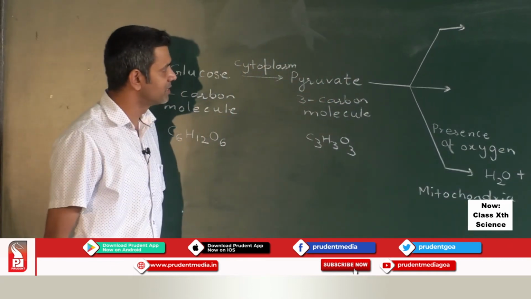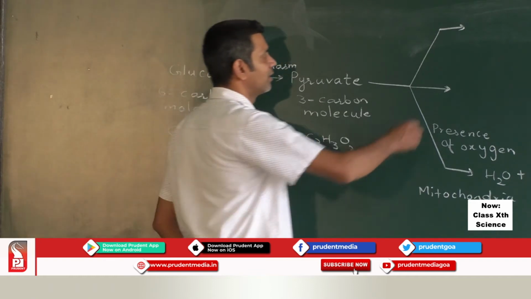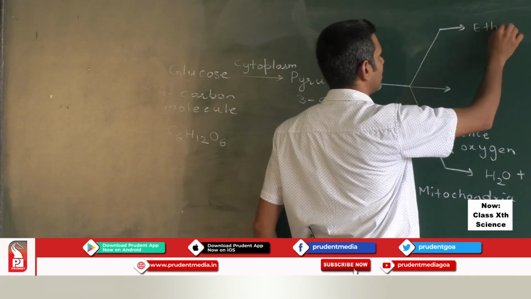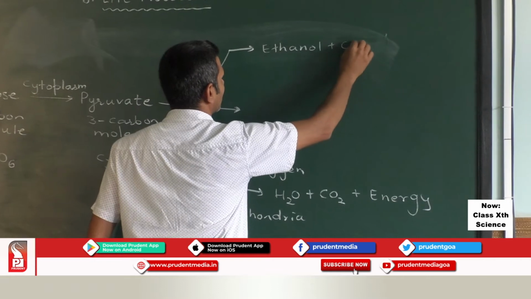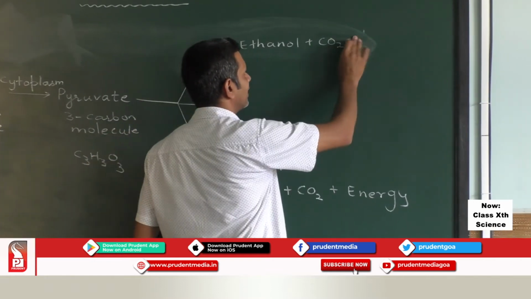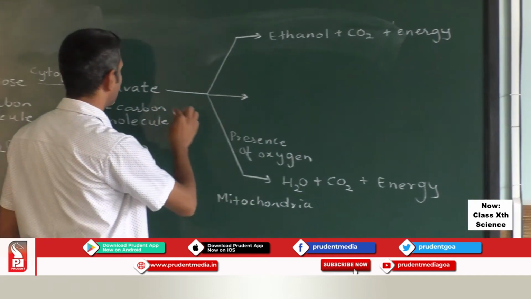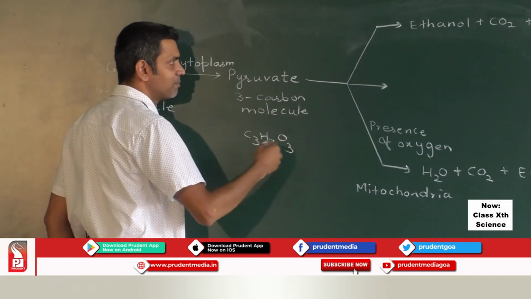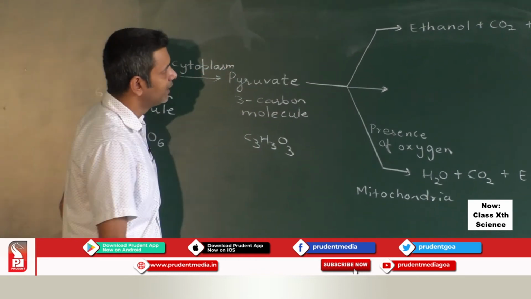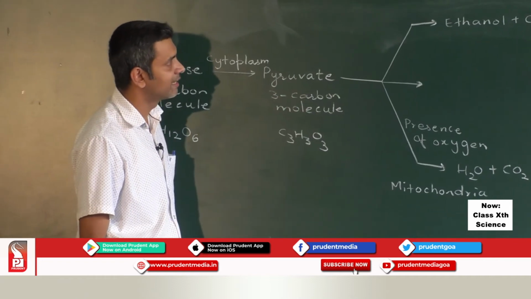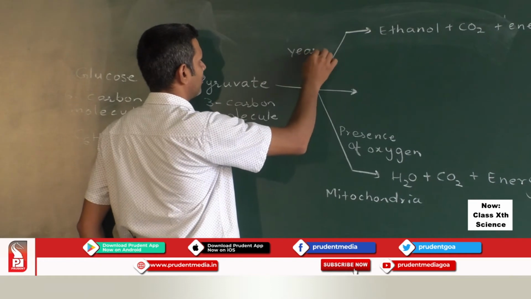In the absence of oxygen, pyruvate gets converted into compounds like ethanol, carbon dioxide is produced, and here also energy is released. This conversion of pyruvate in the absence of oxygen into ethanol, carbon dioxide and release of energy takes place in yeast.